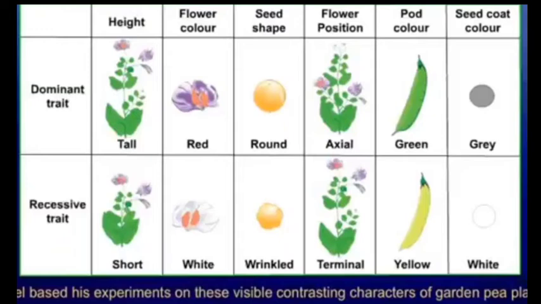So all this study and the experiments of Mendel have helped a lot in the basis of modern genetics, so that we can confirm which type of characteristics the coming generation will definitely get. He did the crossing of these plants, and from that he confirmed that yes, the dominant characters are carried forward and the recessive one is not carried forward, and then he gave us the monohybrid cross and dihybrid cross.